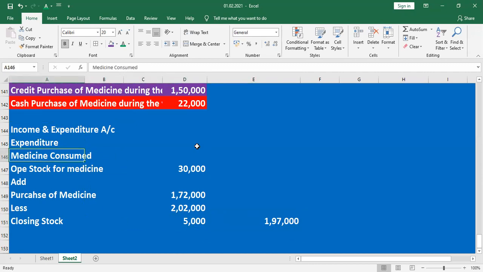Income and expenditure account, expenditure side: medicine consumed.